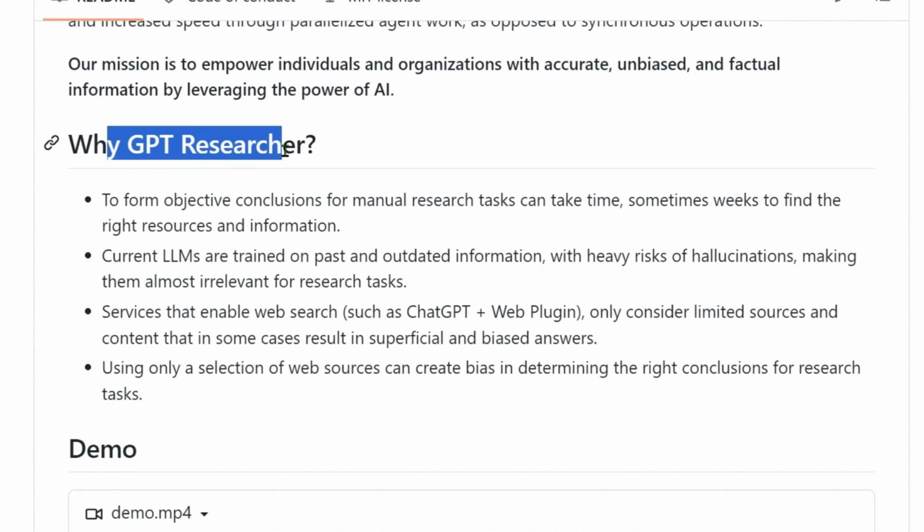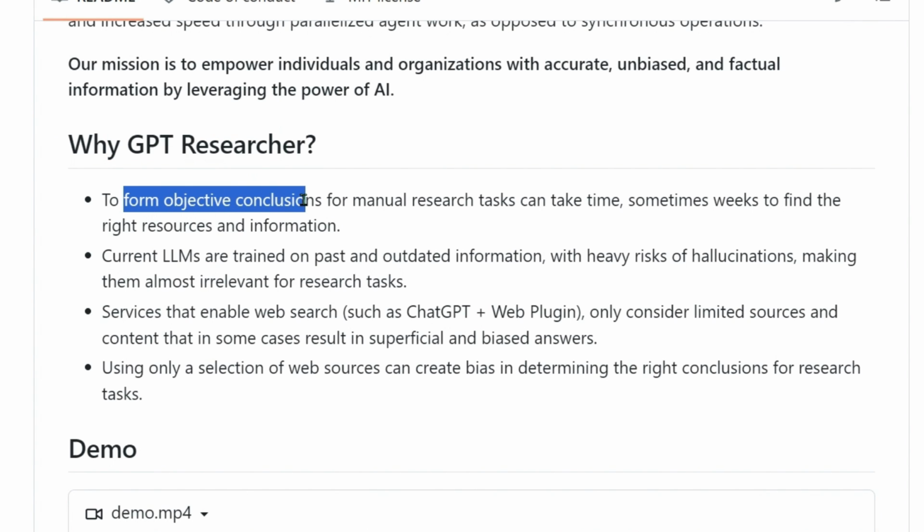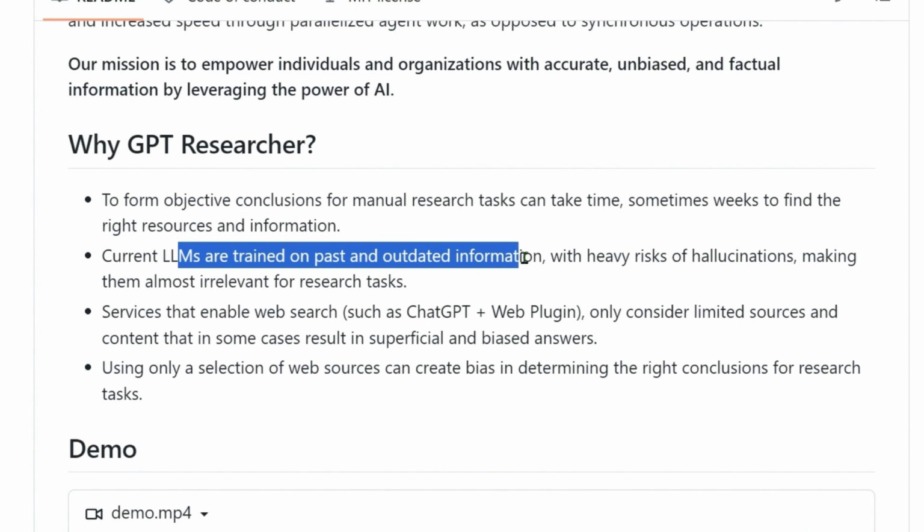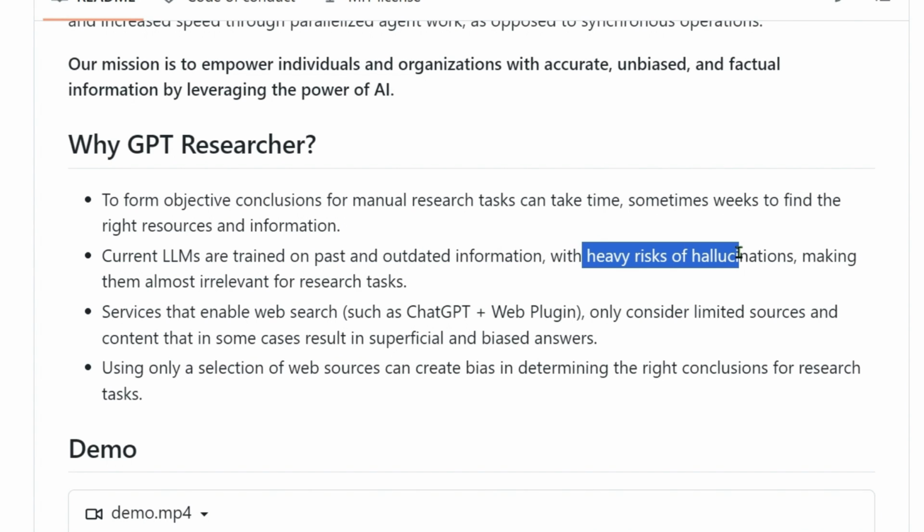So why GPT Researcher? To form objective conclusions for manual research tasks, which can take so much of your time. Current LLMs are trained on past and outdated information with heavy risk of hallucination, making them almost irrelevant for recent tasks. So GPT Researcher solves that issue by getting real-time information with the help of API Tavily Search.